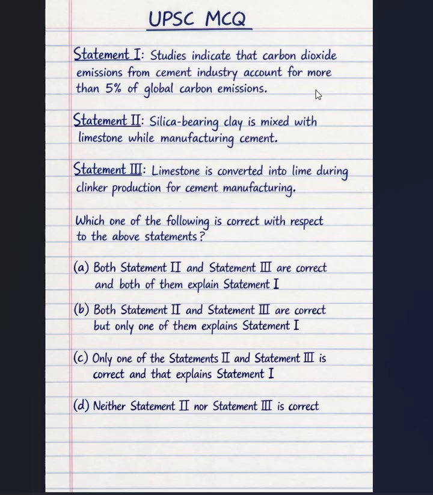So the third statement is aligned with the first statement, and only one of them explains statement 1. It may be correct. Let's see the other options.